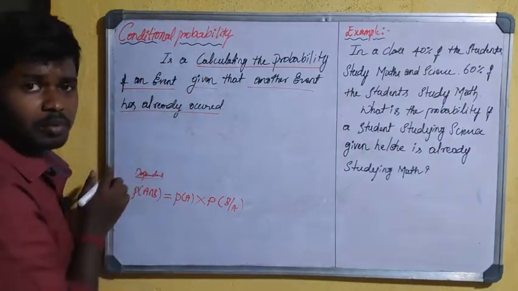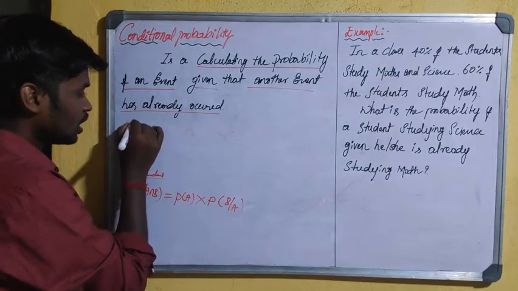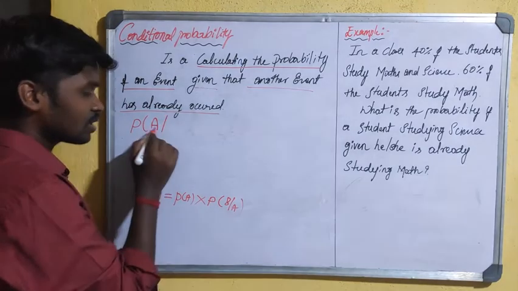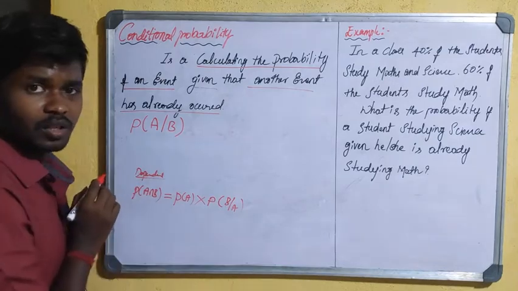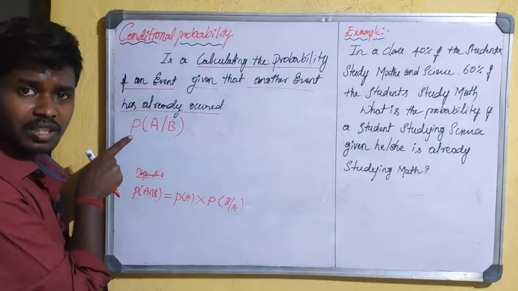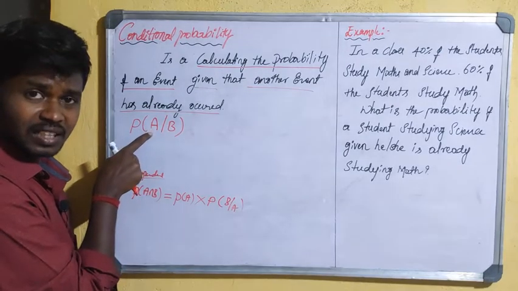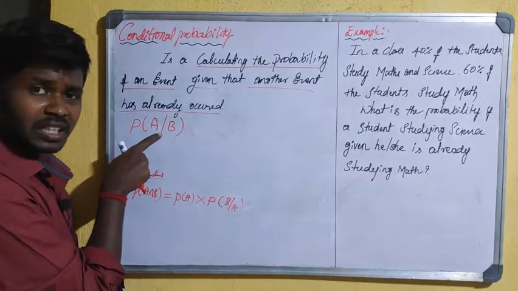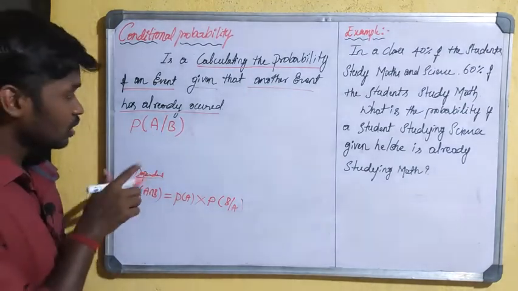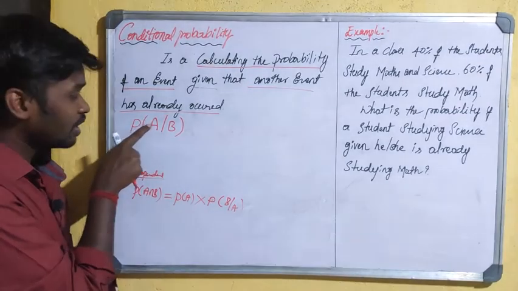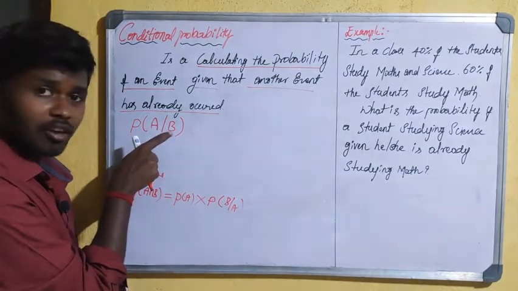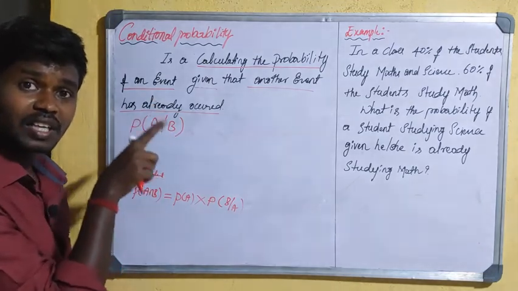For conditional probability we have to apply the formula: probability of A given B. This is read as the probability of event A occurring, given that event B has already occurred.